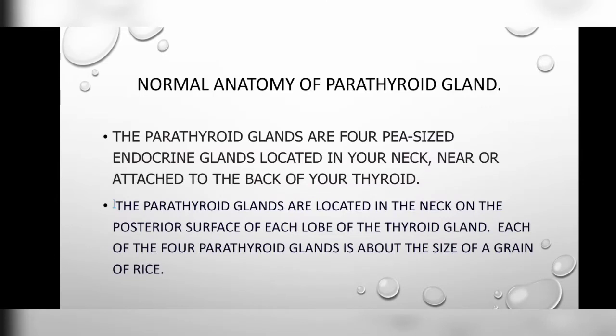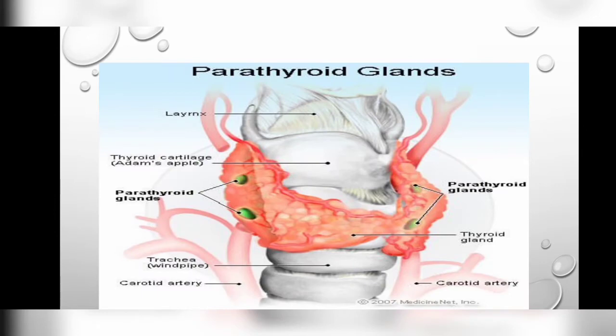Then we can see the normal anatomy of the parathyroid gland. The parathyroid glands are four pea-sized endocrine glands located in your neck, near or attached to the back of your thyroid. The parathyroid glands are located in the neck on the posterior surface of each lobe of the thyroid gland. Each of the four parathyroid glands is about the size of a grain of rice. As you can see here, the parathyroid glands are green in color.